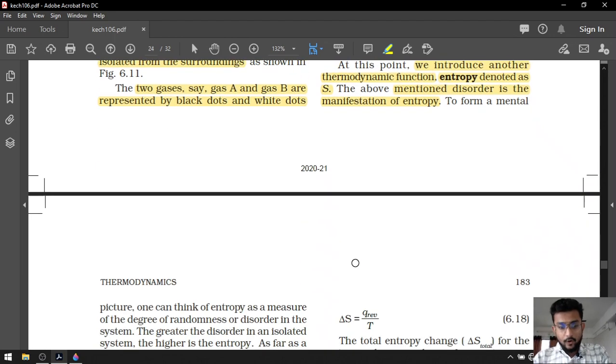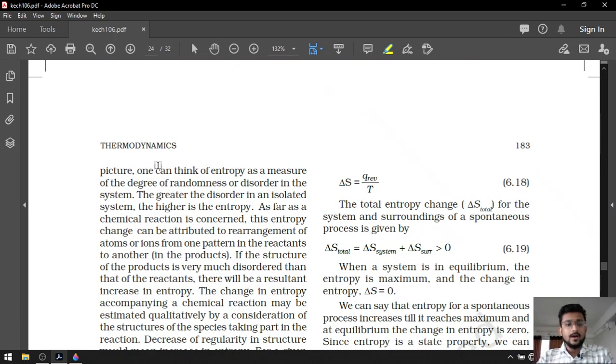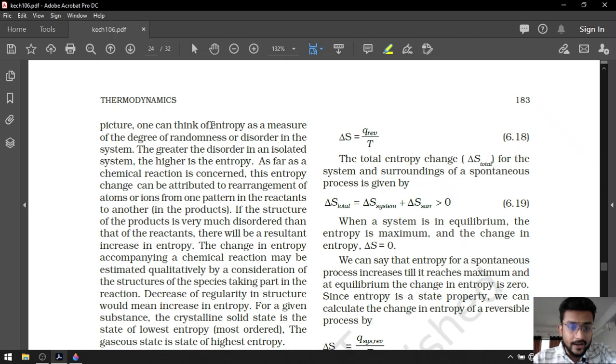Okay. To form a mental picture, one can think of entropy as a measure of the degree of randomness or disorder in the system. As the randomness increases, entropy increases. The greater the randomness or disorder in the isolated system, the higher the entropy, right?